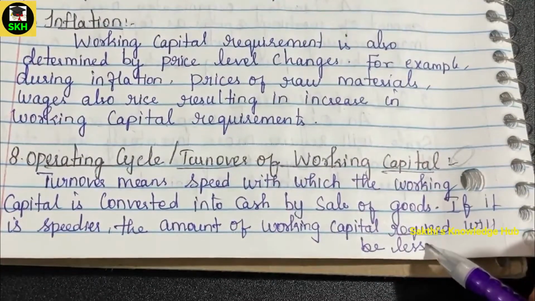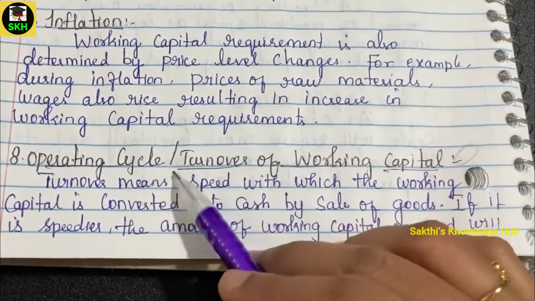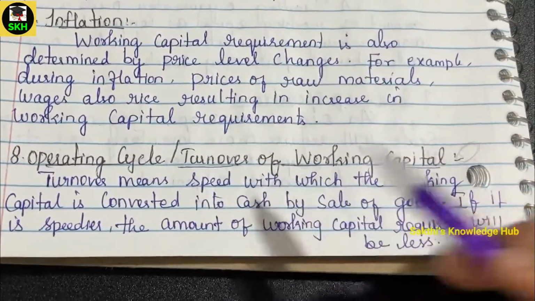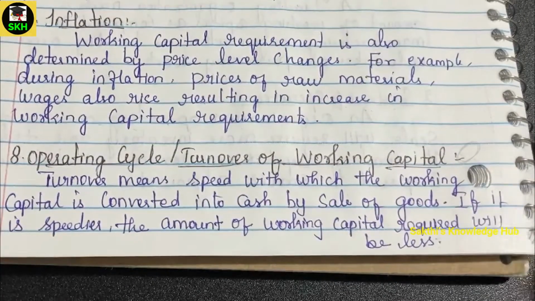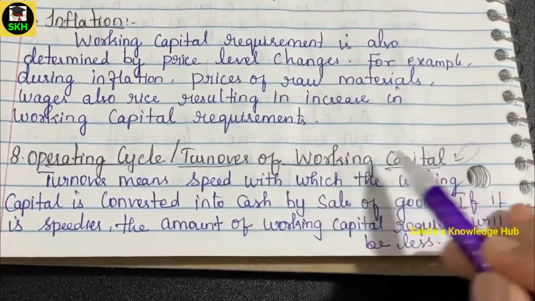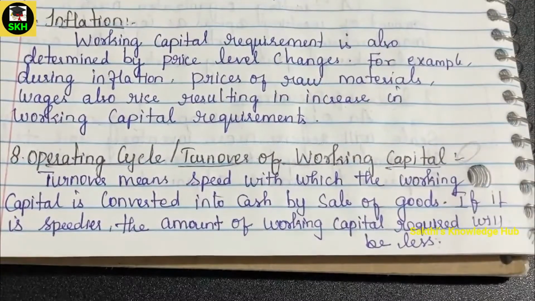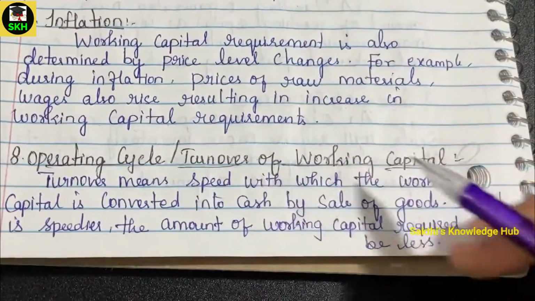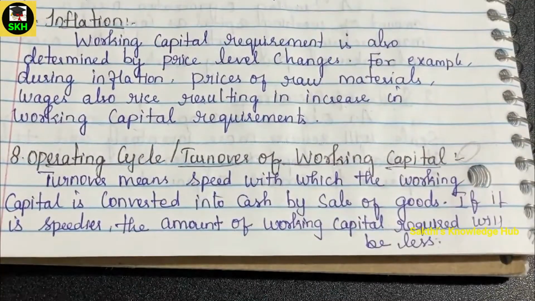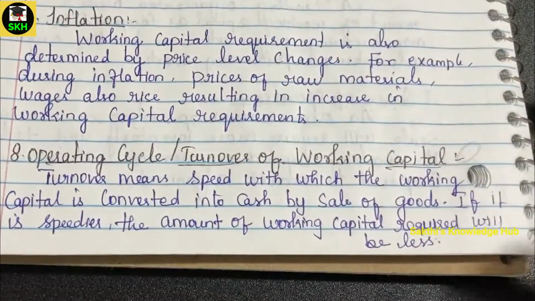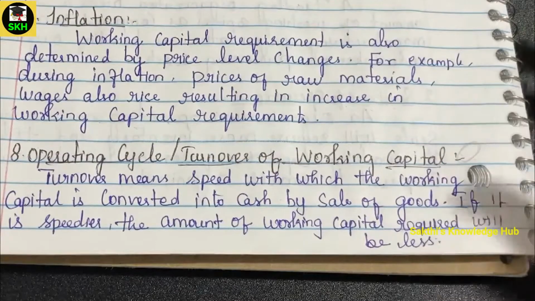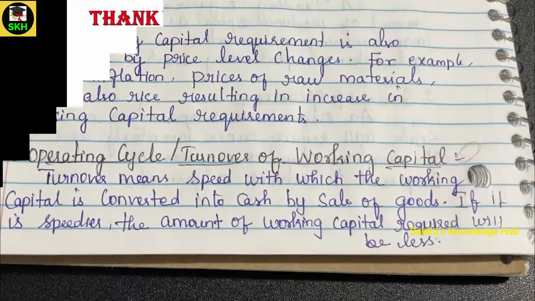But in the opposite scenario, where the operating cycle or the turnover takes time, to survive in your business or to run your business properly, the working capital requirement will be very high. So this factor also decides the working capital. These are all the different factors which decide the working capital requirement of every business.